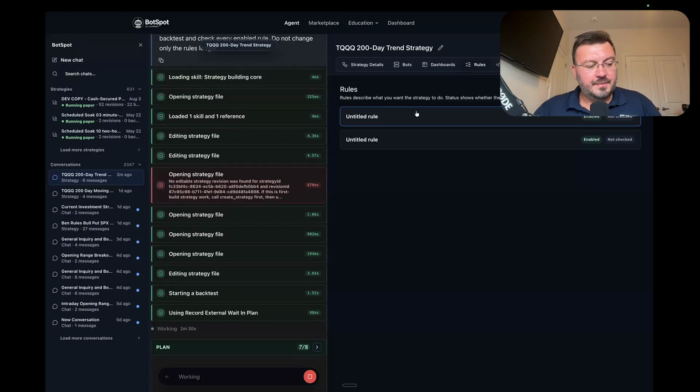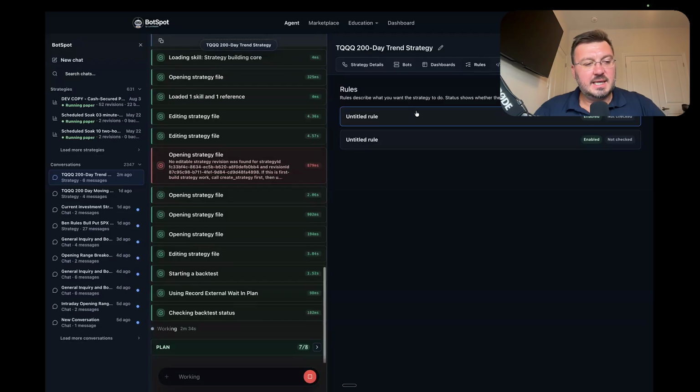And then basically it will try to build that, but if it doesn't work, it doesn't really know, right? So let's say, for example, we have this TQQQ strategy, and I'll tell it, okay, I want it to also make sure that the 50-day moving average is above the 200-day moving average.